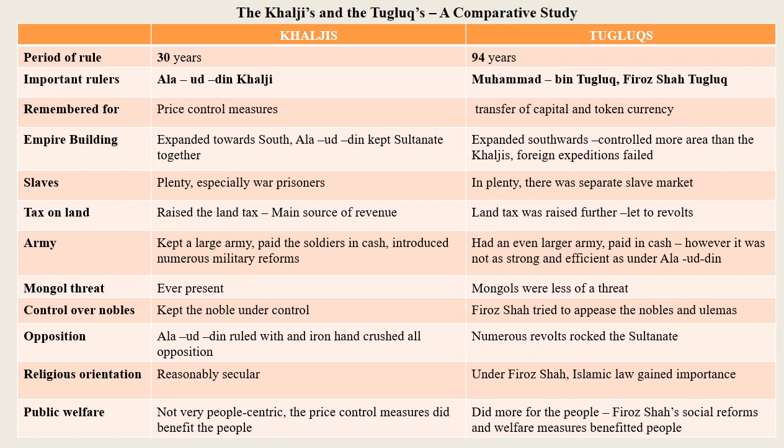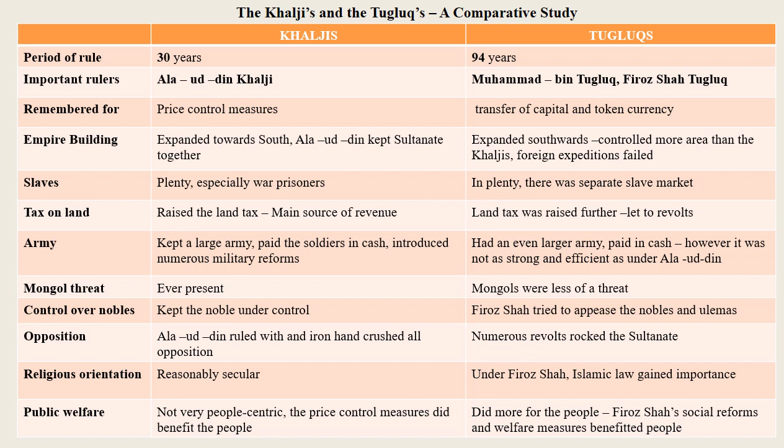Empire building of Khaljis expanded towards the south. Alauddin kept the Sultanate together. Tughlaqs expanded southwards, controlled more area than Khaljis. Foreign expeditions, however, failed. Control over the Sultanate was very loose. In Khaljis, slaves were plenty, especially war prisoners. In Tughlaqs, there were plenty. There was a separate slave market.